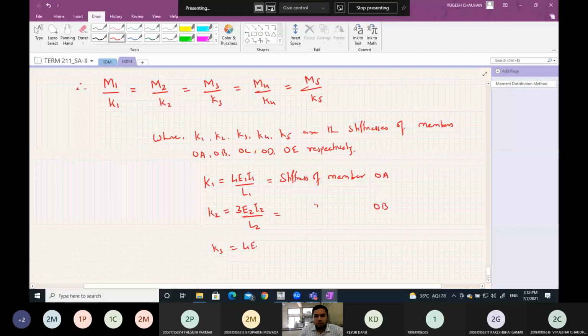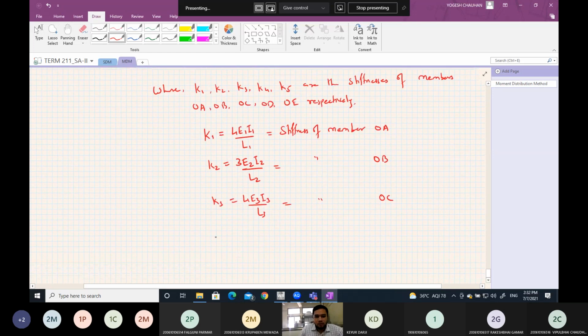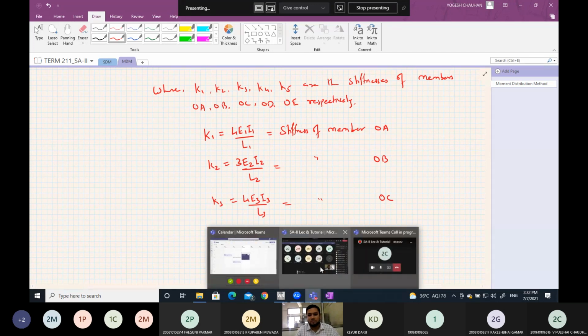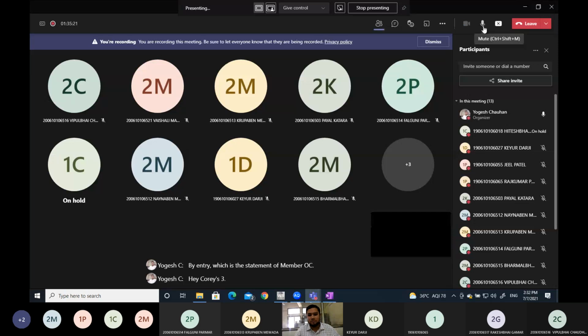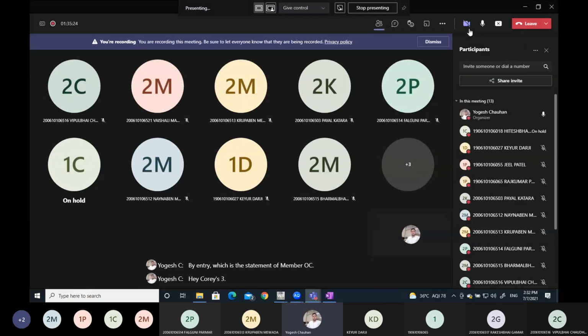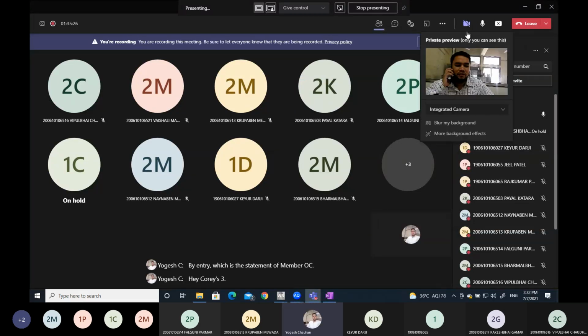K3 is 4 E3 I3 by L3, which is the stiffness of member OC.